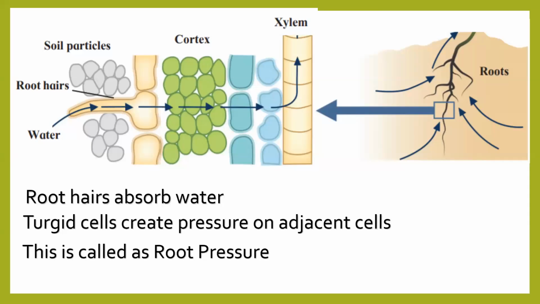I'm repeating once again, cortex is the centralized part of the root, leaving the edges. Listen, have you ever eaten cabbage or have you ever seen cabbage?